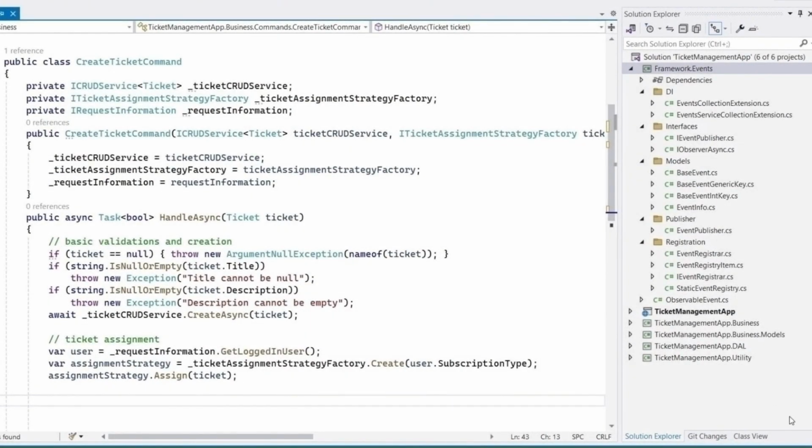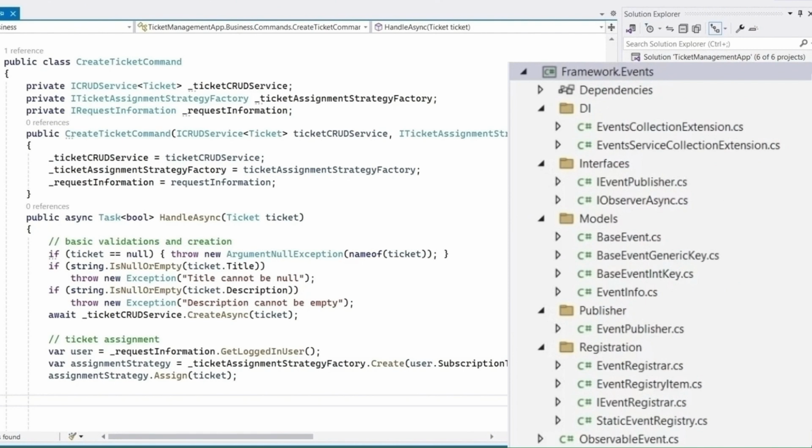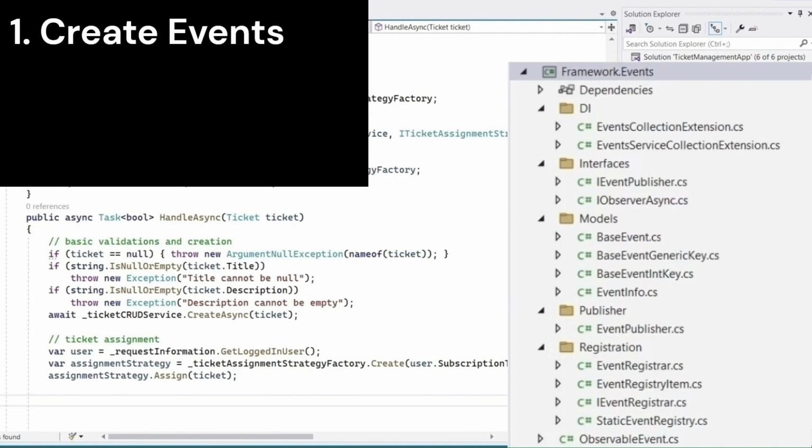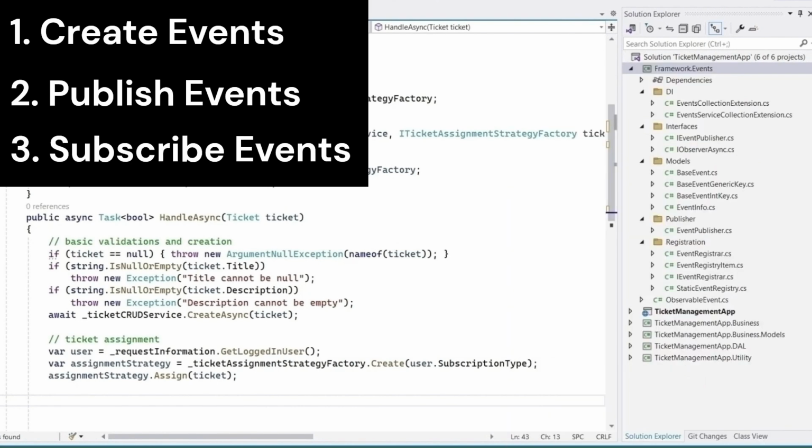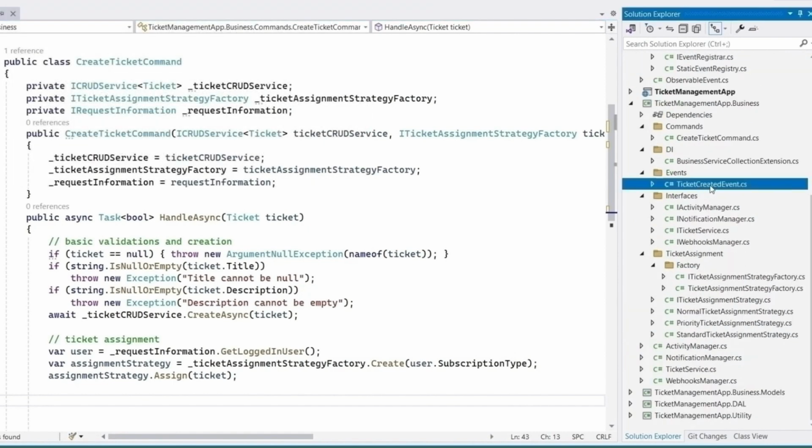Now, after doing a little work, we have added support of events in our system. Now we can create new events. We can publish those events, and we can subscribe to events using handlers. Let's first implement our post-event actions using this new support of events and then discuss.